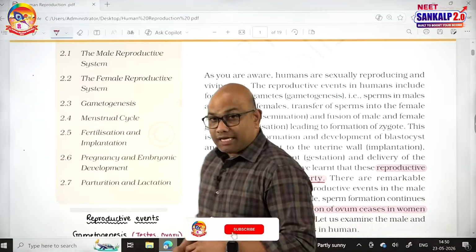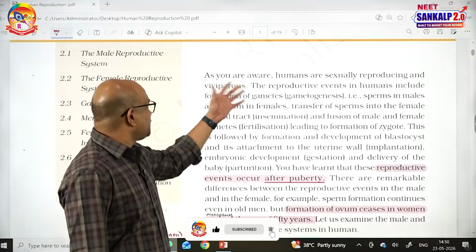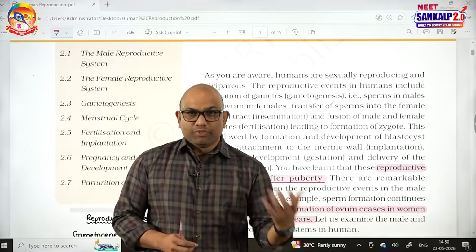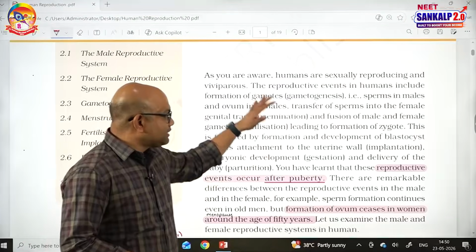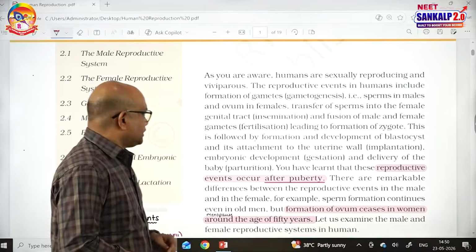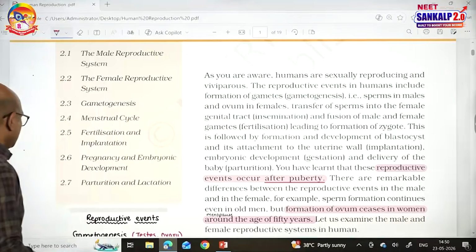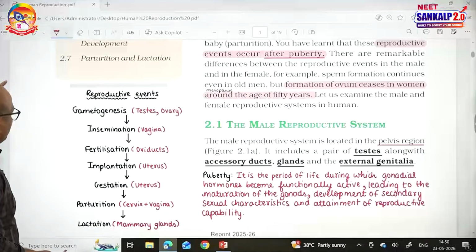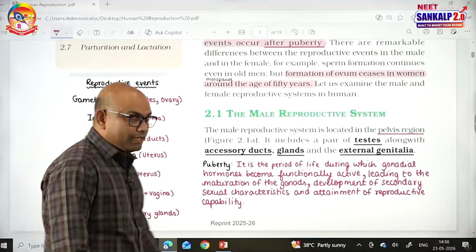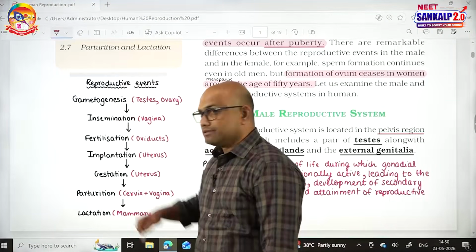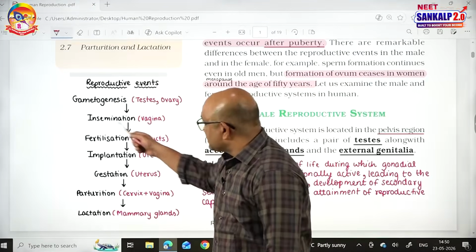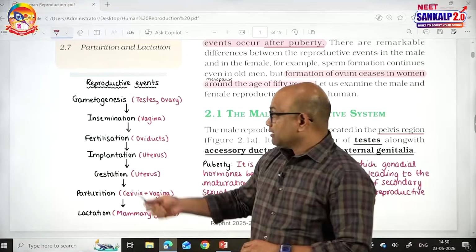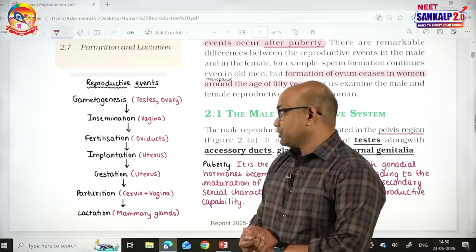As we are all aware, humans are sexually reproducing and viviparous organisms. They give birth to the young ones. Regarding the events of reproduction, the first event is gametogenesis. Production of gametes by primary sex organs like testis and ovary is said to be gametogenesis. Followed by insemination. The release of semen into the female reproductive tract called vagina is said to be insemination.